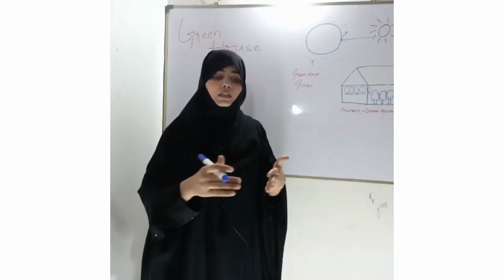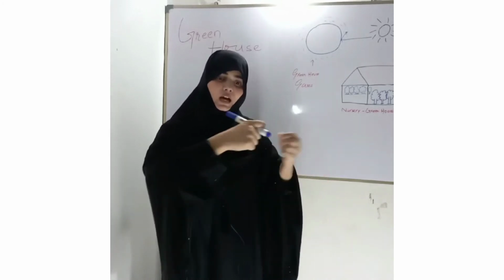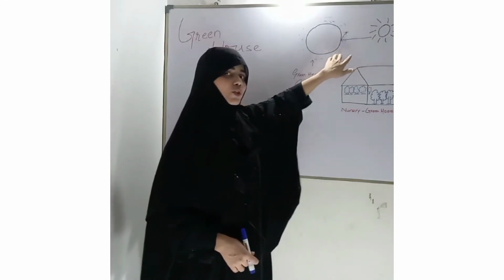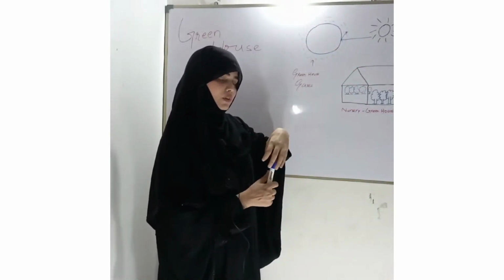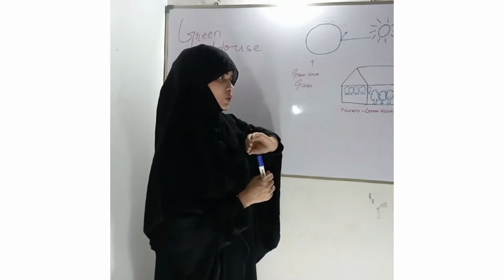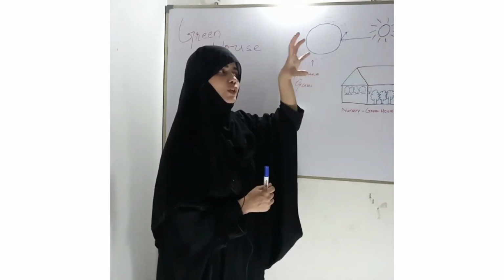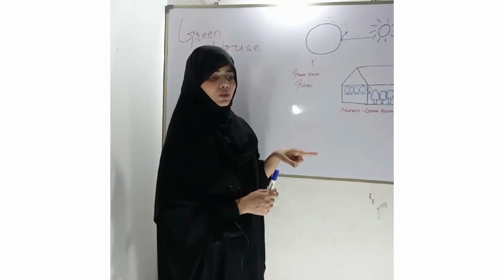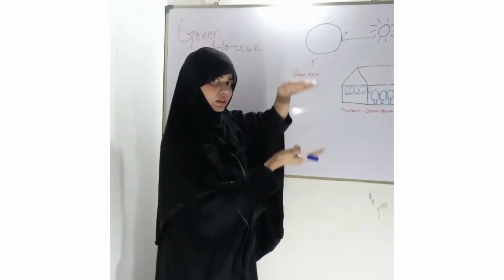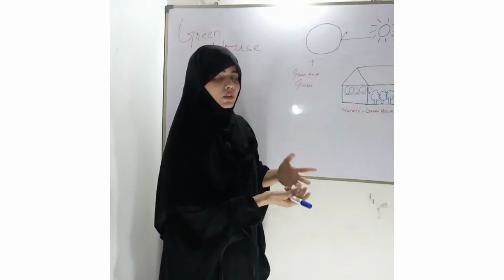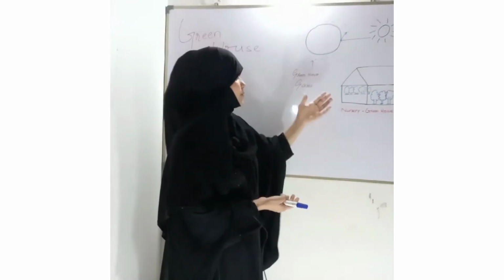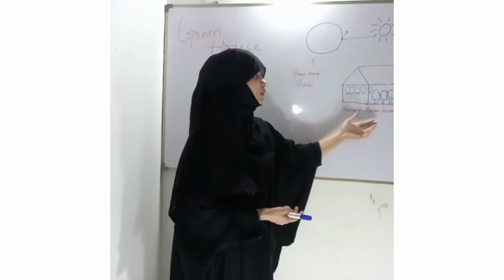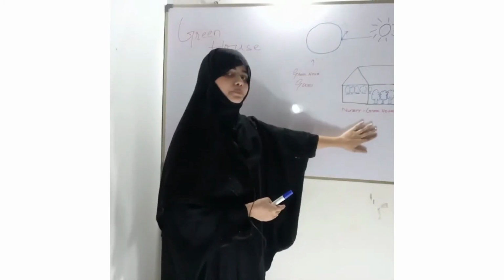In the same way it is responsible for the greenhouse effect, because our earth takes sun radiation, it falls on our earth, and then what happens as a result? As the sun radiation goes back toward the space, that radiation is trapped or captured by greenhouse gases. So the radiation is trapped within the earth. So what will happen? The earth's temperature will increase, right? The same thing happens in the nursery greenhouse, as I gave you the example of the nursery greenhouse.